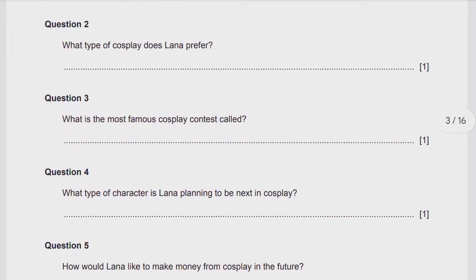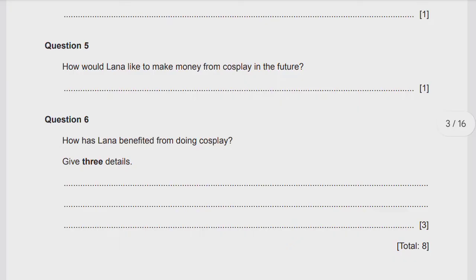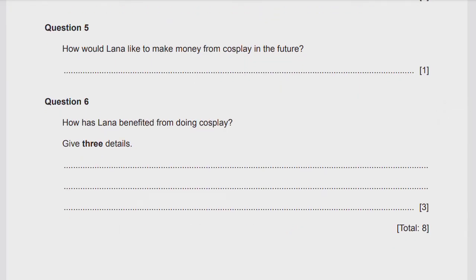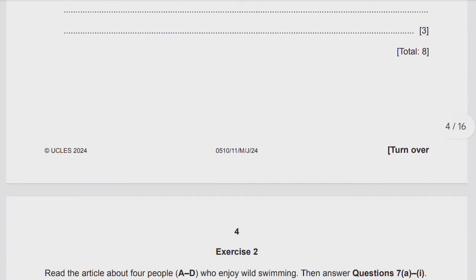If you want to improve your skill of writing precisely, you should read Francis Bacon's essays. He is an expert at writing precisely. Question number 6 is different from the other 5 short questions. It carries 3 marks. How has Lena benefited from doing cosplay? Give 3 details. You need 3 points from the text, 3 details of how she benefited from it.